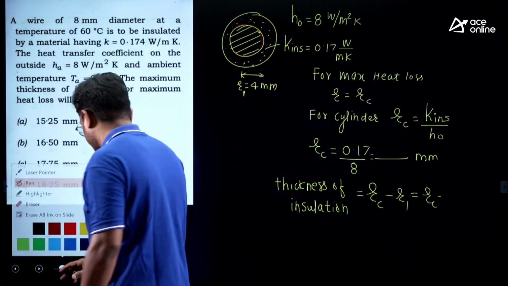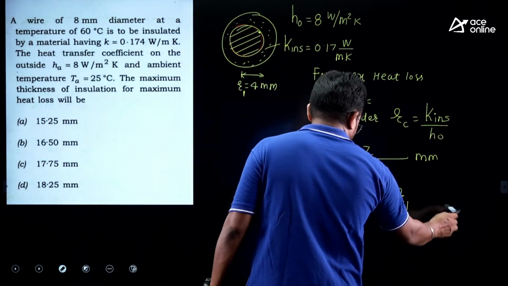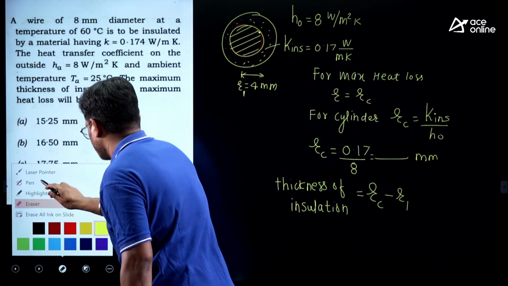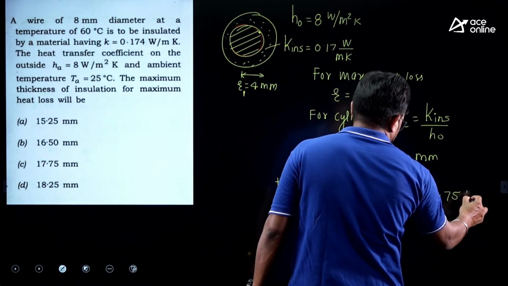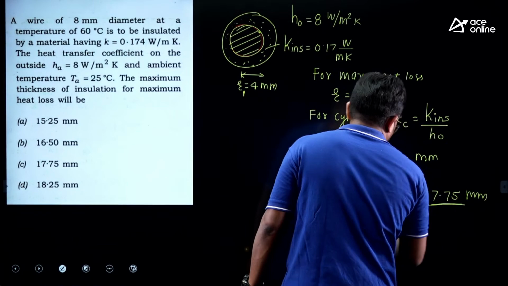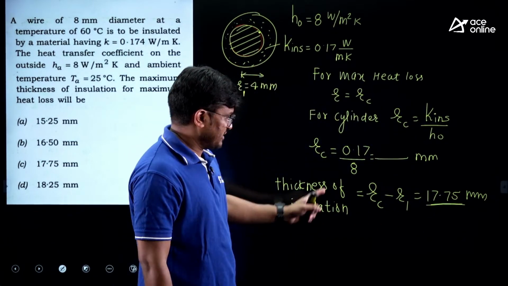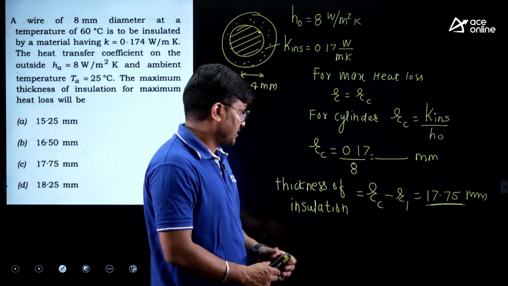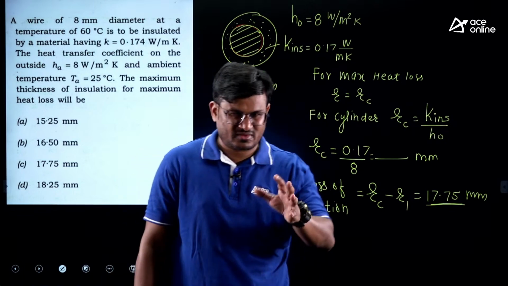if you do that, you will get this answer, 17.75 mm. This is your answer. So 17.75 is your answer. But remember, RC is different. RC is around 21 point something you will get, so around in that.